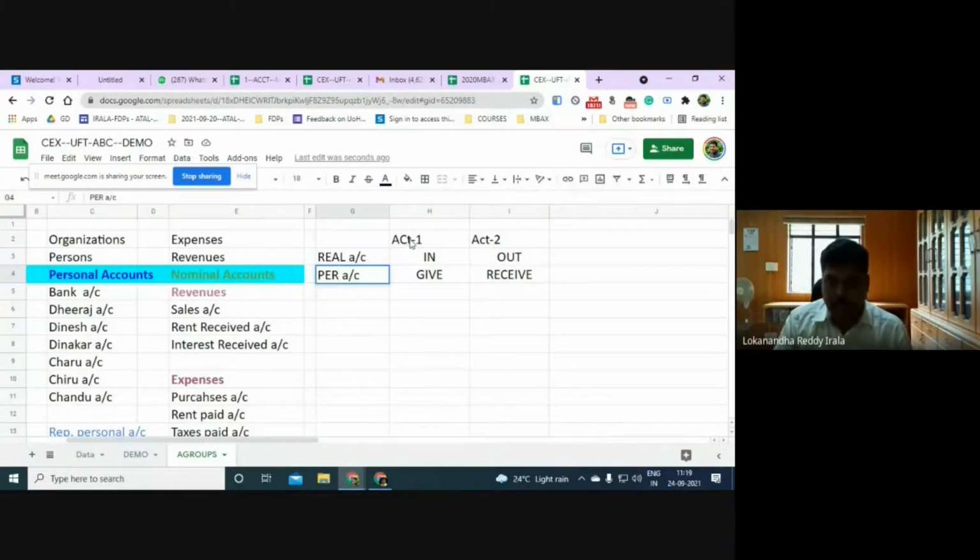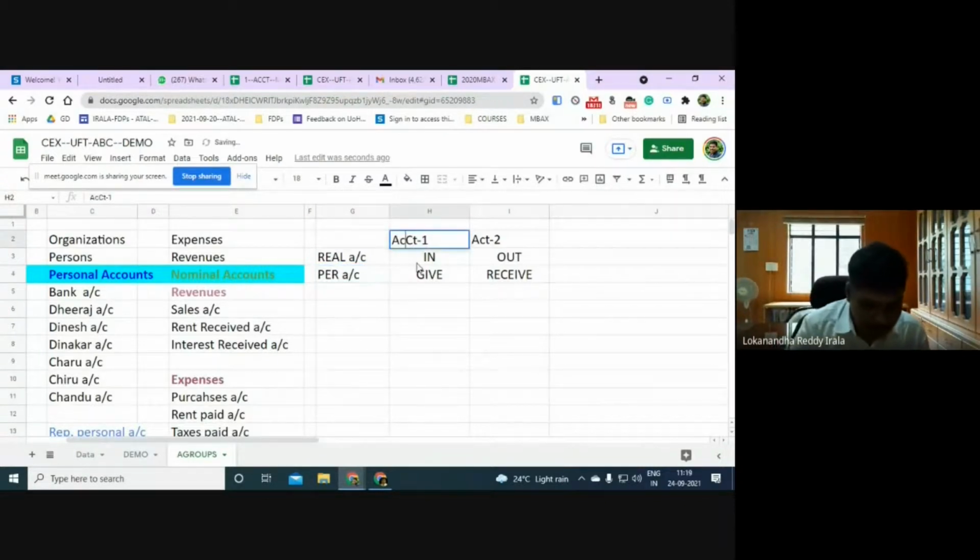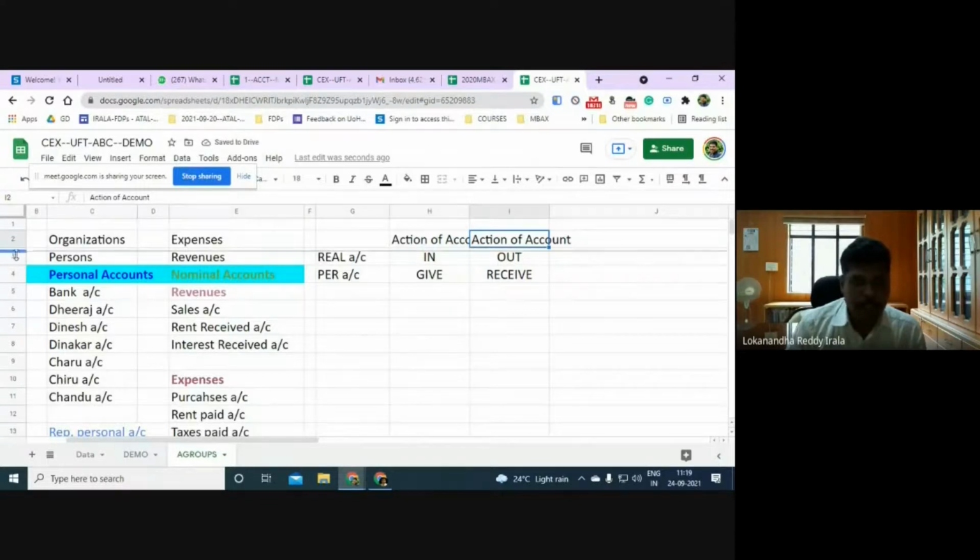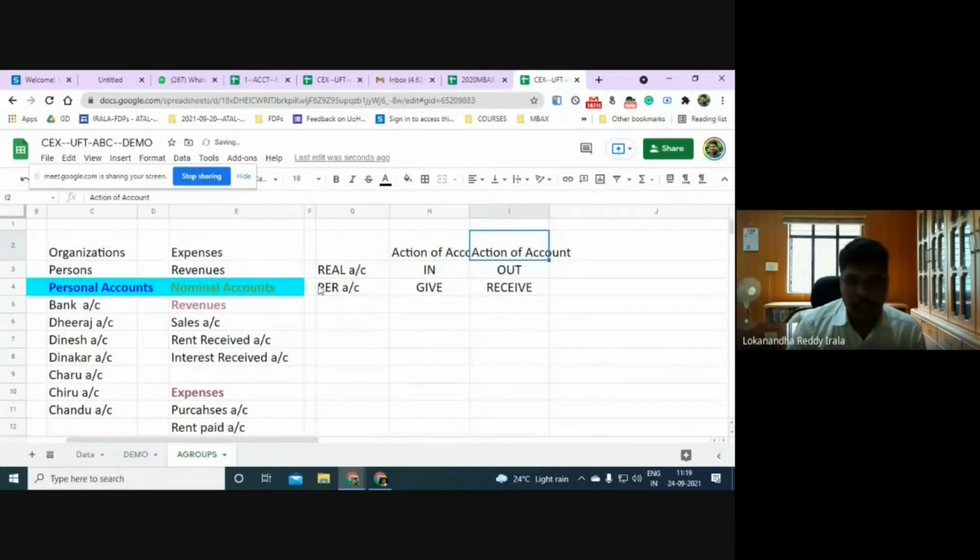This is called action of account. In case of nominal accounts, either it will be an expense or it will be a revenue.